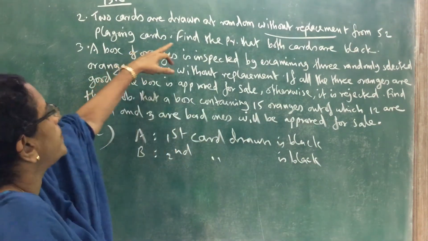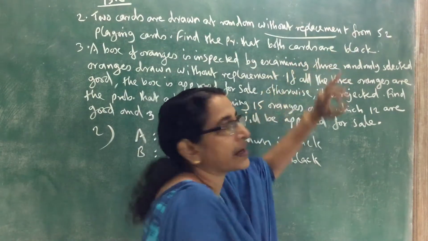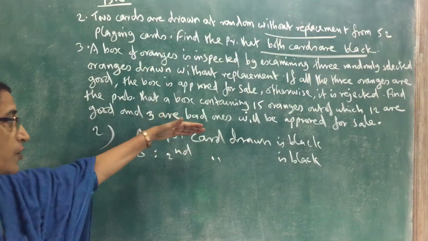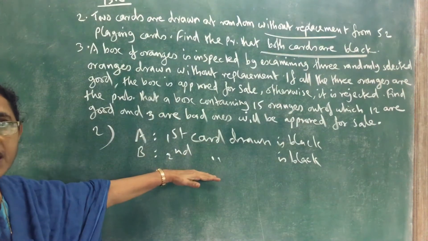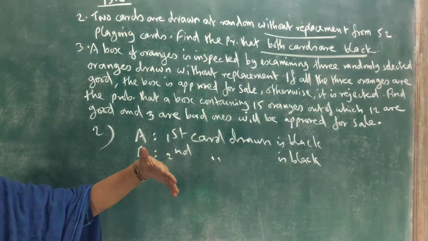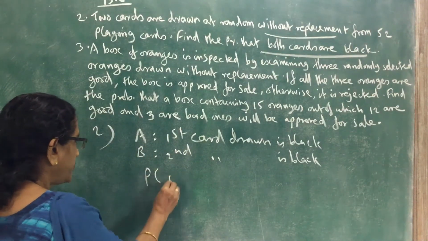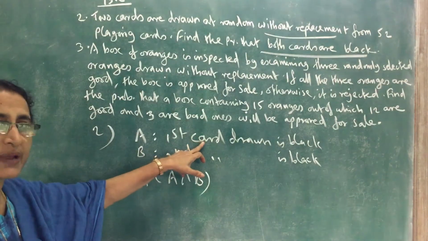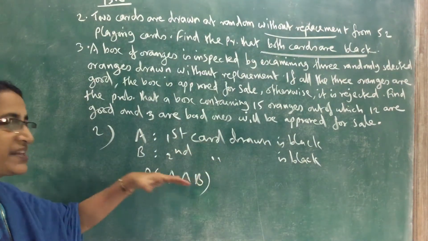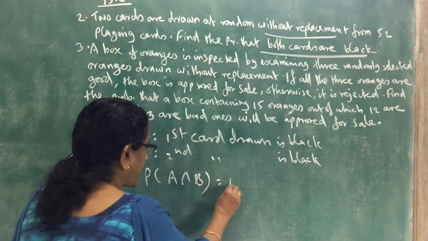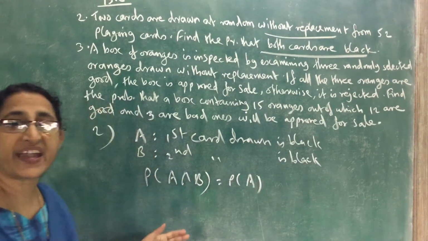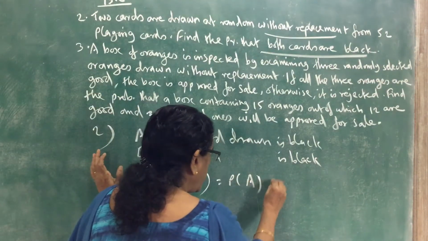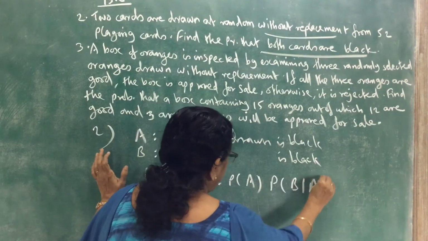So we have to find the probability that both cards drawn are black. So first card drawn is black and second card drawn is black. So we have to find probability of A intersection B. That means both are black. By the multiplication theorem, probability of A intersection B equals probability of A into probability of B given A.